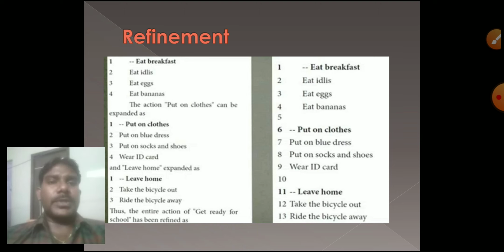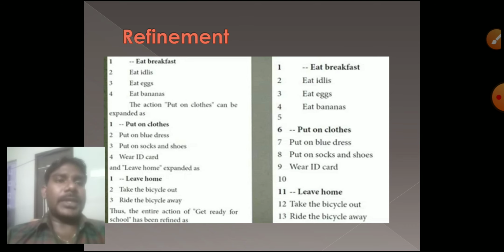Eat breakfast means eat idlis, eggs and bananas. Clothes means blue dress, socks, shoes, ID card. Leave home means bicycle out, bicycle away. So there are more details in the sub problems.